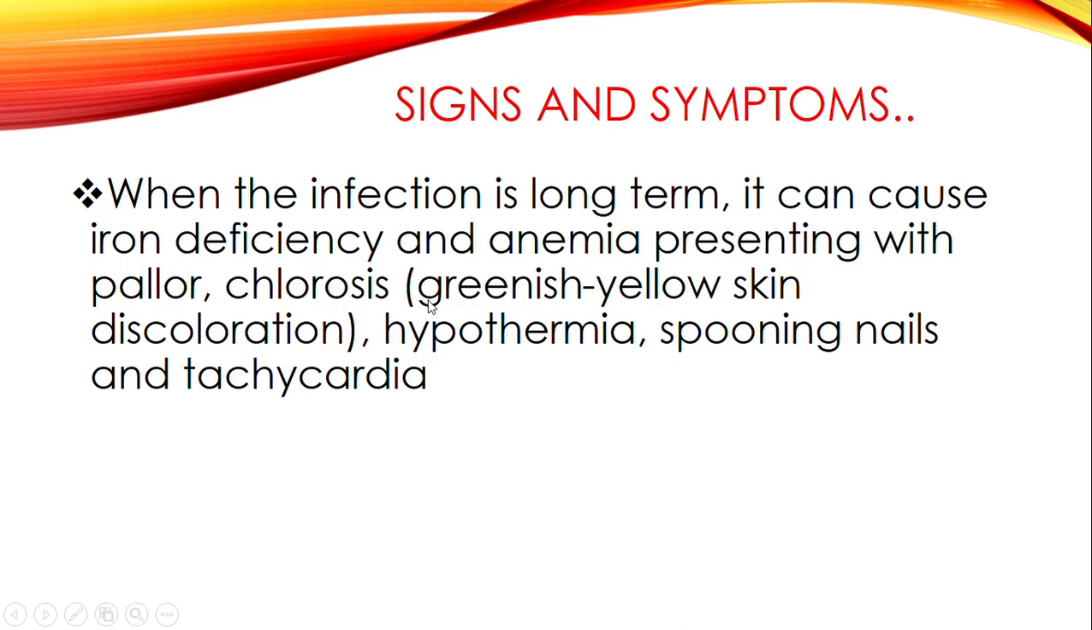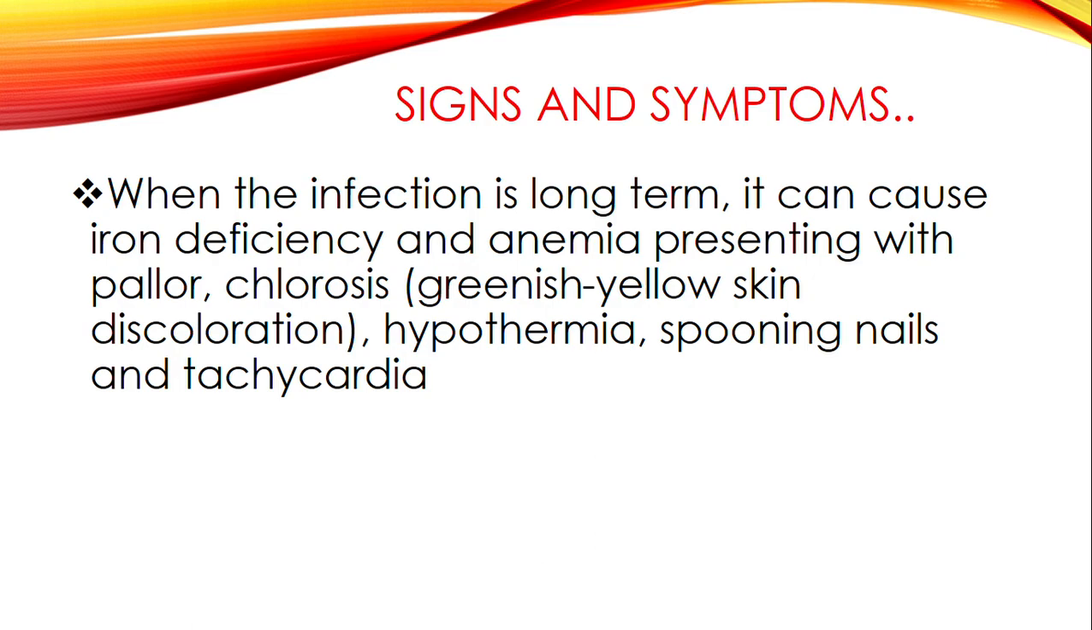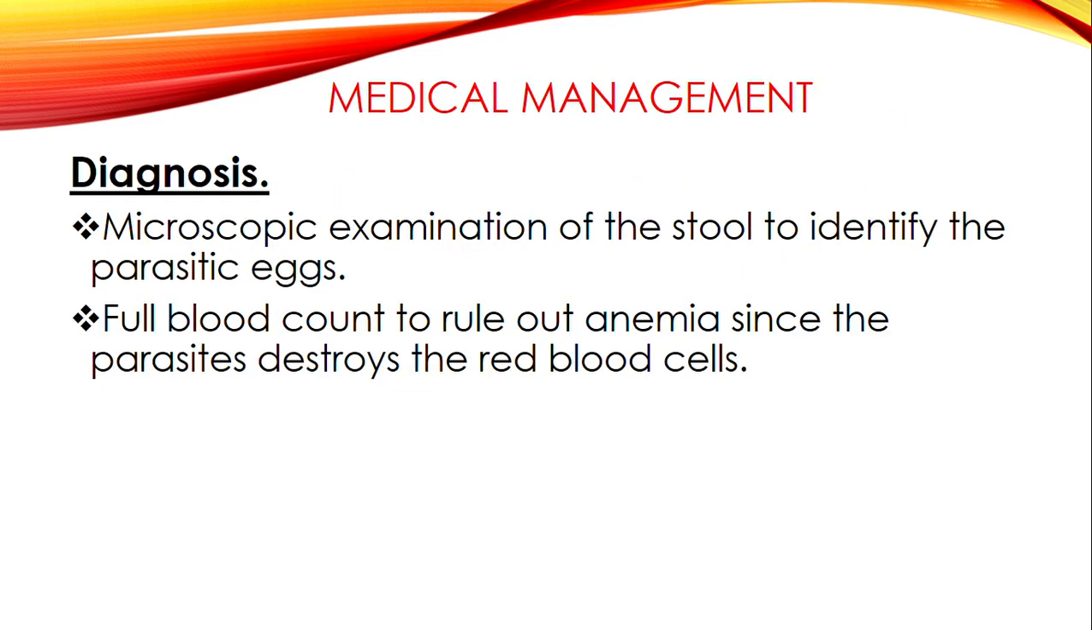So when the infection is long-term, it can cause iron deficiency anemia, presenting with pallor and all these other signs, hypothermia, spooning nails, and tachycardia. So all these signs will come about due to iron deficiency anemia because the infection has been in the body for a long time. So those are the signs and symptoms of hookworm disease. Let's move on to look at the medical management of hookworm disease.